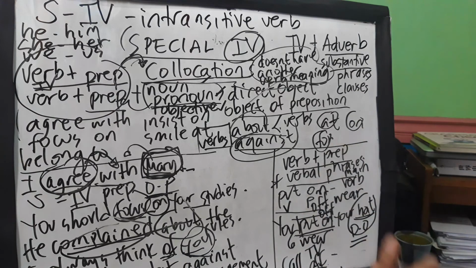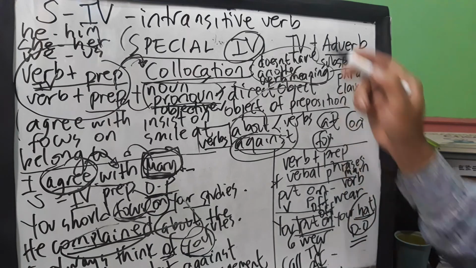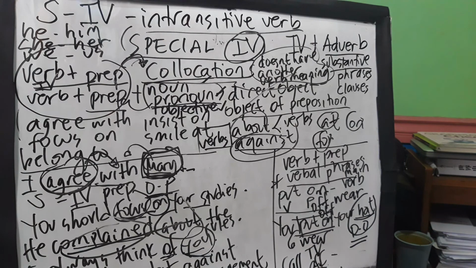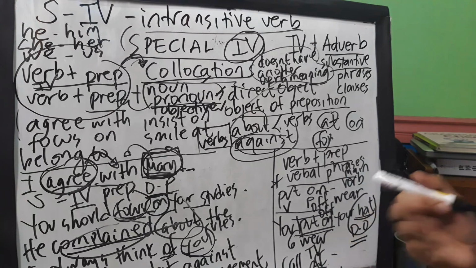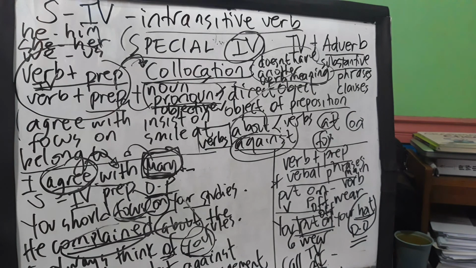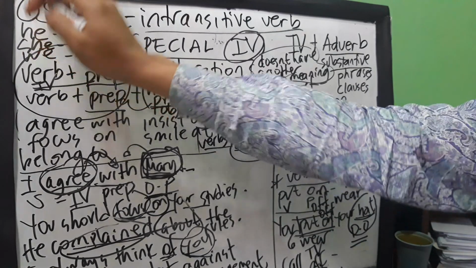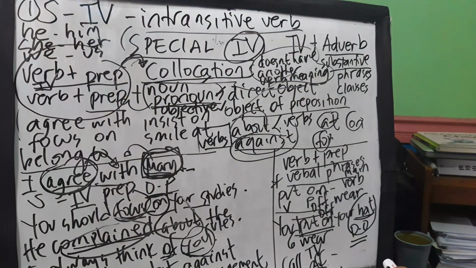So again, guys, this is Grammar Made Easy by teacher Christoph. And I guess we have already finished discussing intransitive verbs. So we're ready for the next video following this topic. To sum up, we have already finished just one sentence pattern.